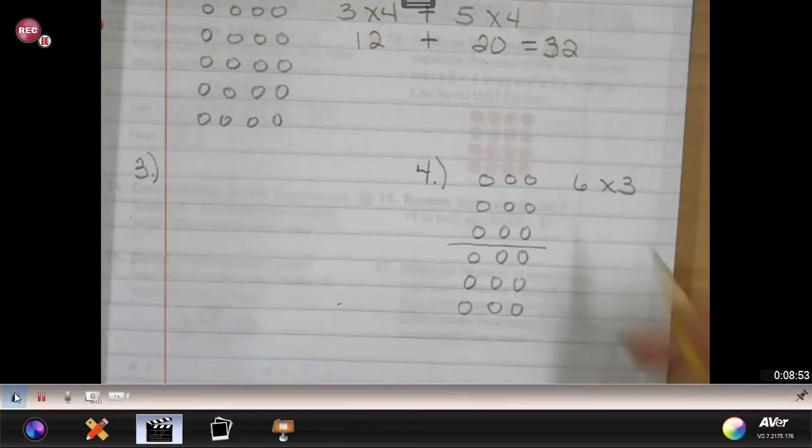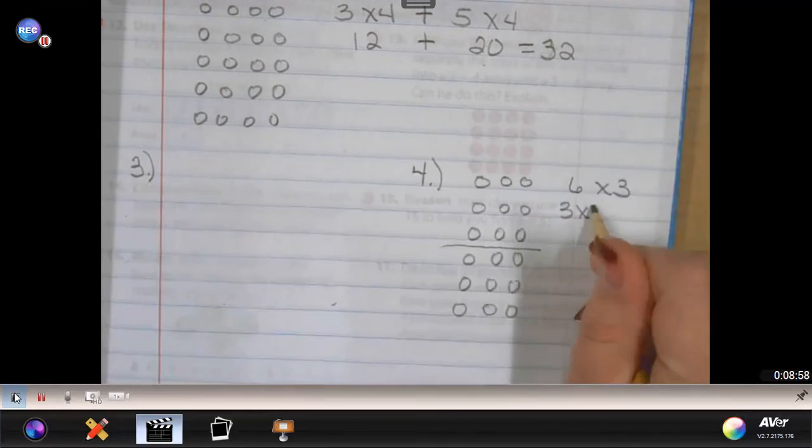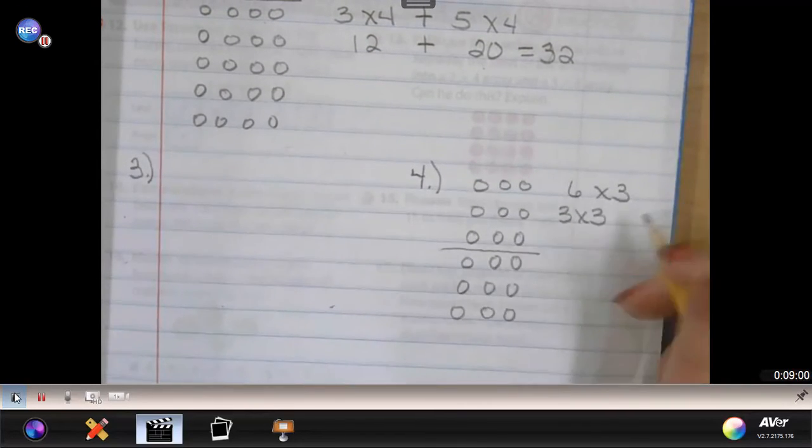So when I look at 6 times 3 taken apart into 2 smaller arrays, I could say 3 times 3 and 3 times 3.